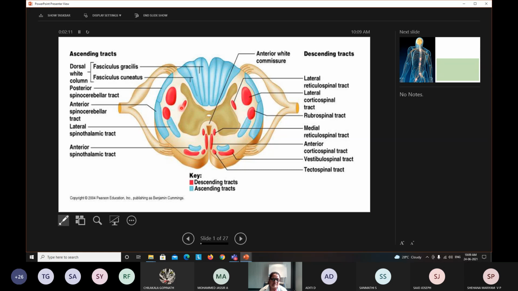They travel throughout the spinal cord, enter the brainstem and reach different parts of the sensory cortex, or come from the motor cortex or other associated areas of the brain. So we are going to study what these bundles of fibers are, what their role is, and how they ascend or descend in the spinal cord.